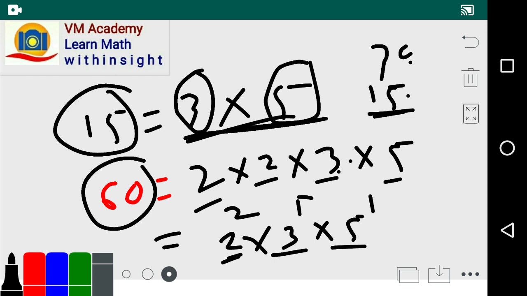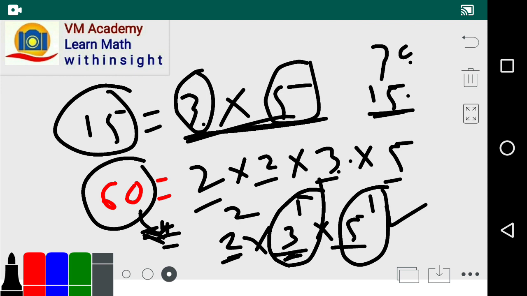So if we write it as the product of prime numbers, friends, here factor 3 occurs once and 5 occurs once. Thus it has at least one factor 3 and at least one factor 5. So 60 is perfectly divisible by 15, friends.